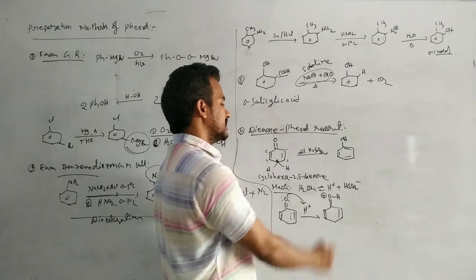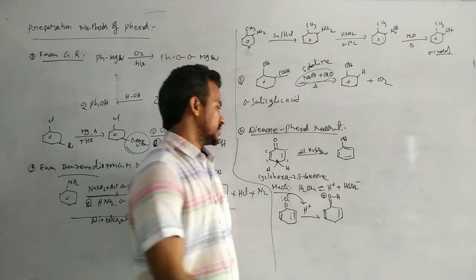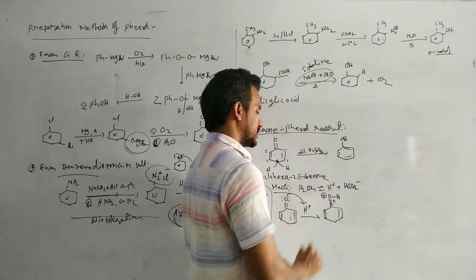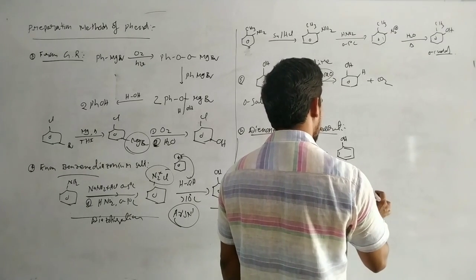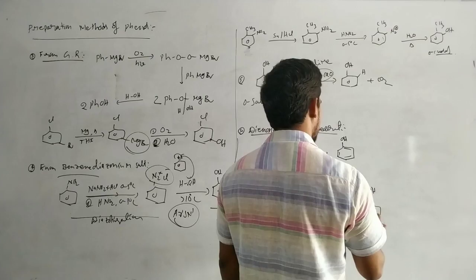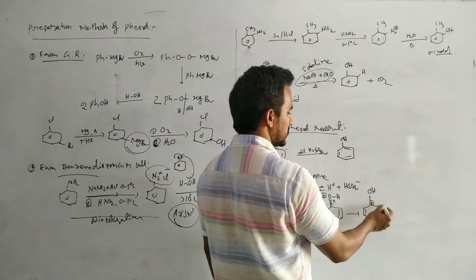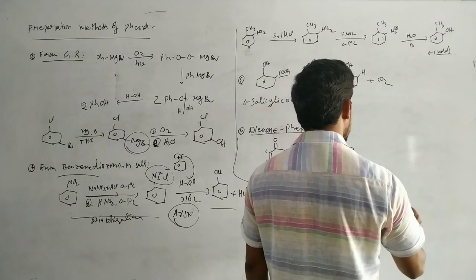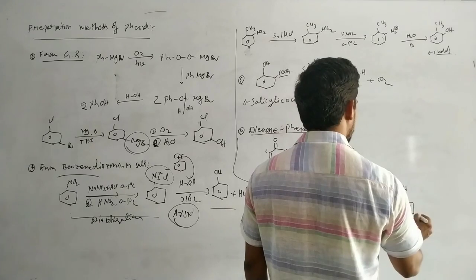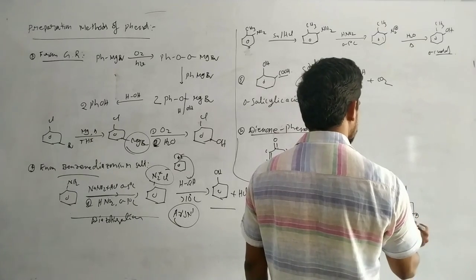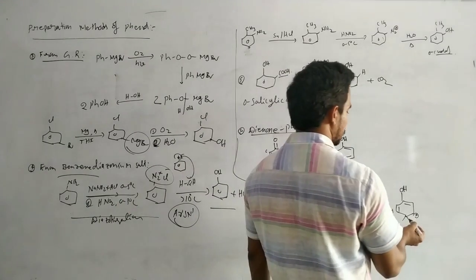Now this oxygen becomes electron deficient, so transfer of electrons takes place to the oxygen. In this case we will get the carbocation, with OH, and pi bonds. Then immediately these pi electrons transfer to this positively charged carbon. This has OH, a pi bond here, plus a hydrogen and a hydrogen here.